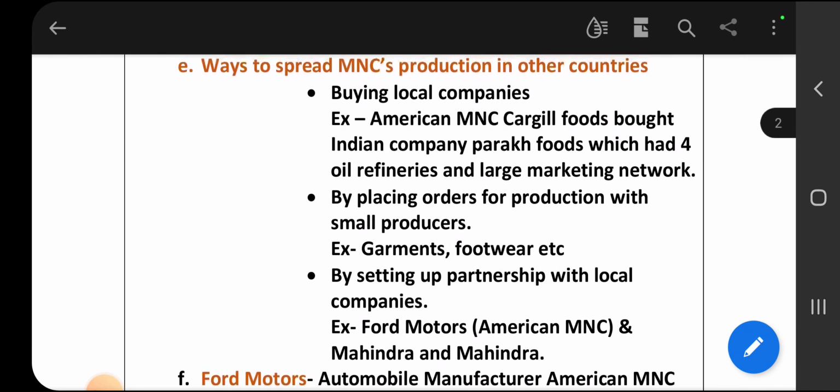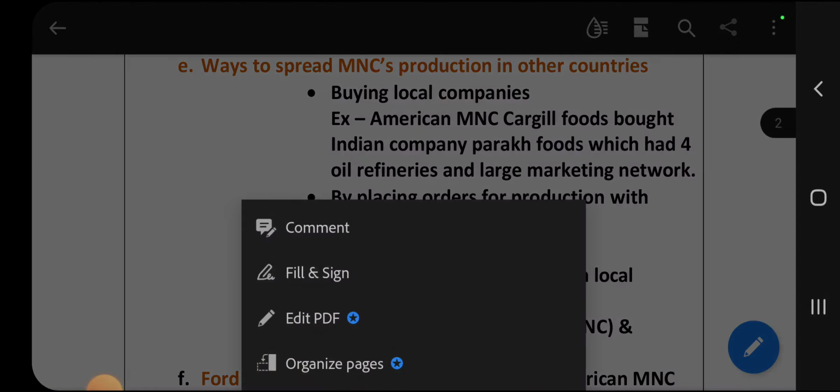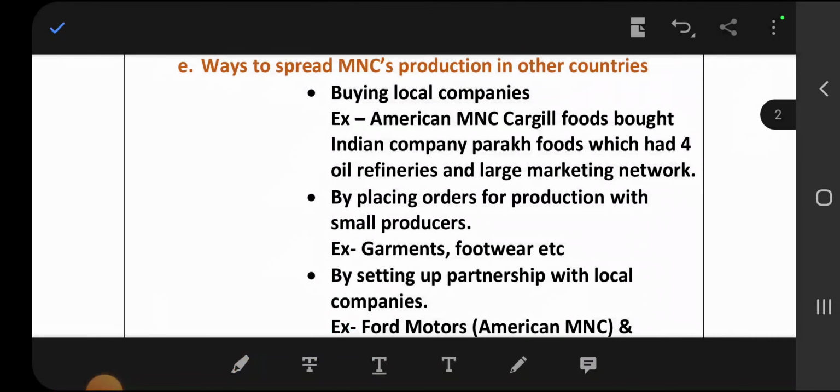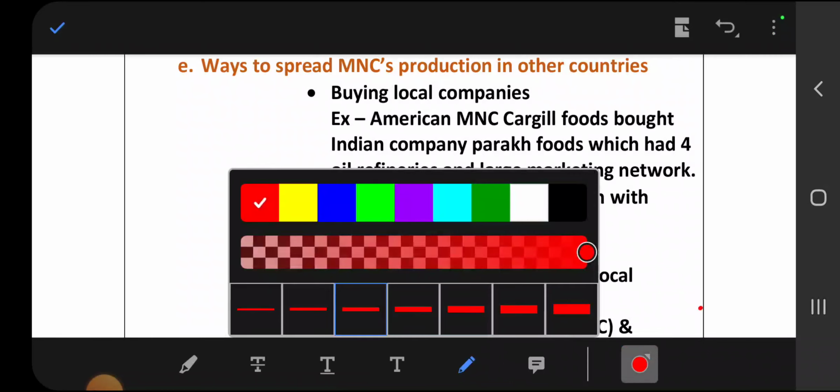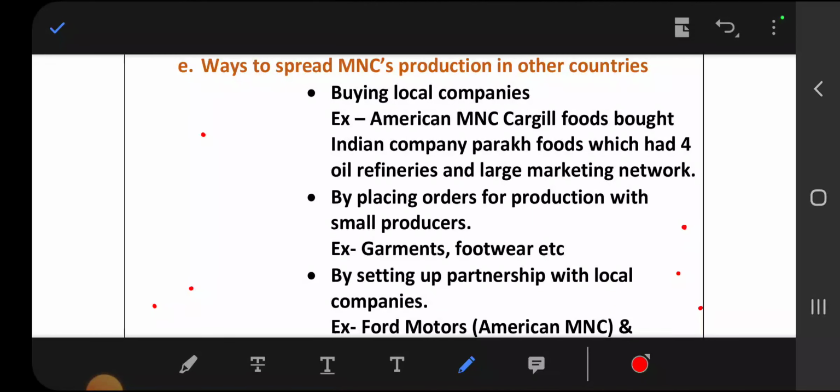First way, buying local companies. Buying local companies is very easy. If any company is in loss, then MNCs easily come and buy these companies, and like that they maintain a relation with the local company. For example, the American MNC Cargill Foods bought the Indian company Parak Foods.